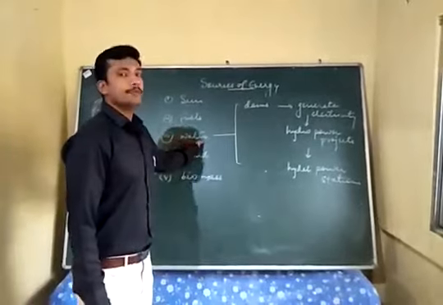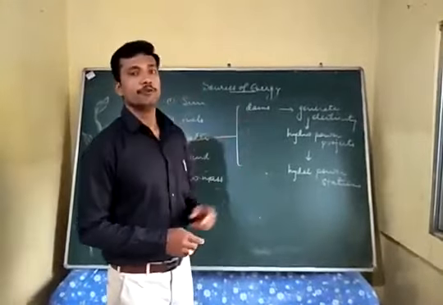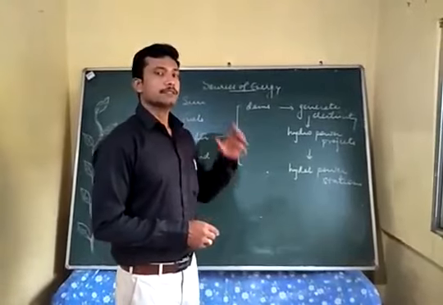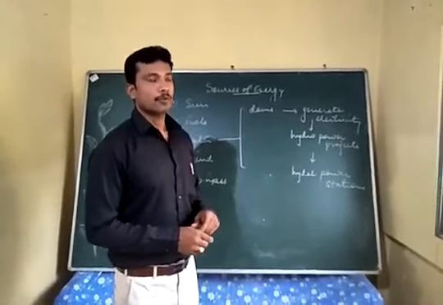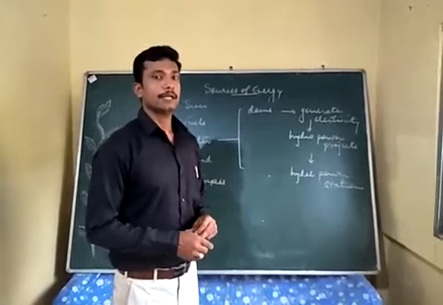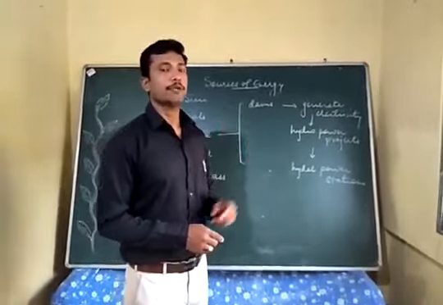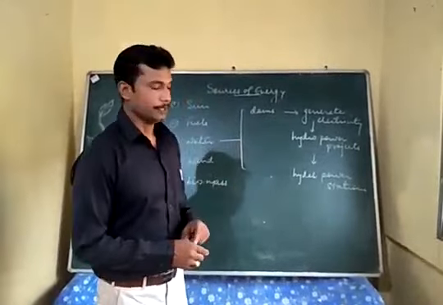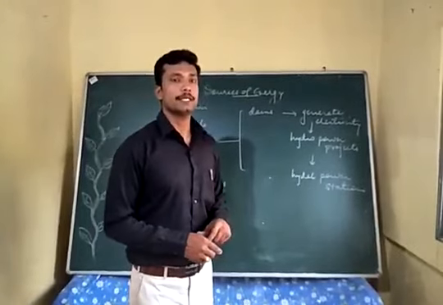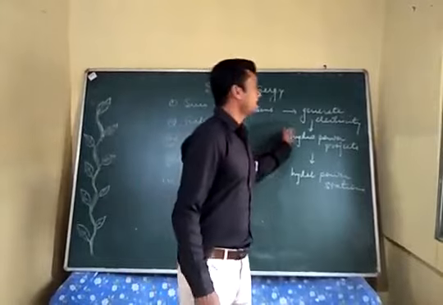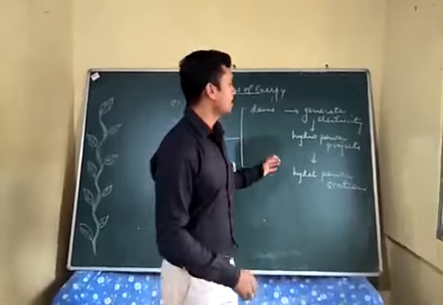So next source of energy will be water. Water, you know, is stored in the dam and is made to fall from there, which converts the potential energy stored in the dam into kinetic energy. So water falling from the dam will have a kinetic energy that will further be changed into electrical energy when that falling water is allowed to turn or rotate the turbine. And such projects where we obtain electricity using water, they are called hydropower projects. And these hydropower projects are located at a place which is called hydel power stations.